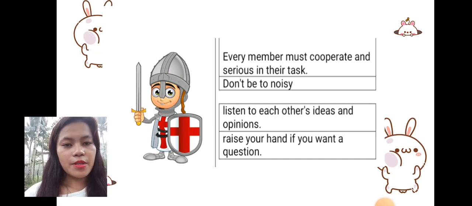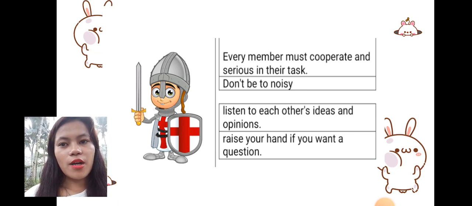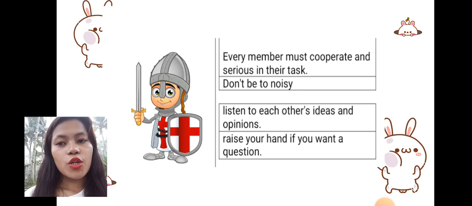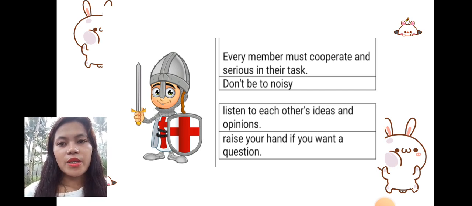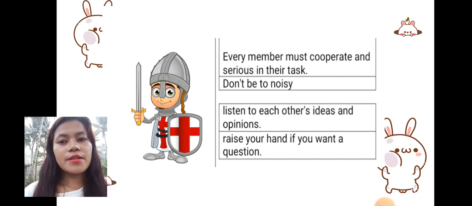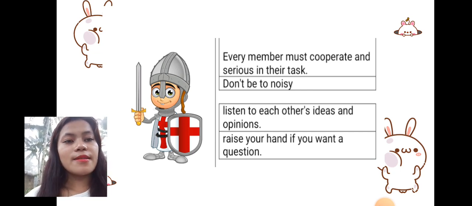This time, I want you to remain in your groups. Each group must choose a leader. Group 1 will be assigned to the Art Activity Center. Group 2 will be assigned to the Journal Writing Center. Group 3 will be assigned to the Reading Center. Group 4 will be assigned to the Manipulative Center. Each center has certain activities that must be accomplished within 3 minutes. Once the timer runs out, you must move to the other center. Each center is provided with instructions for the assigned activities. You are free to approach me for assistance. Do you understand, class? Yes, teacher.